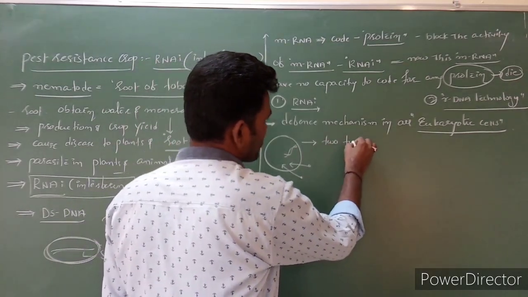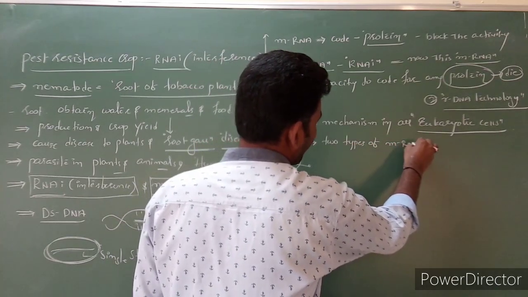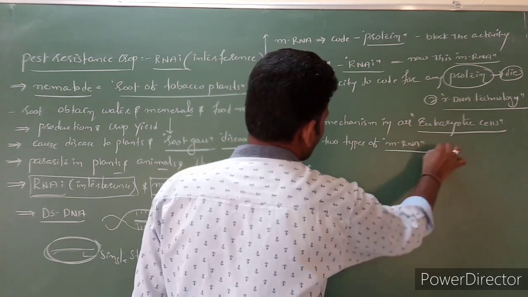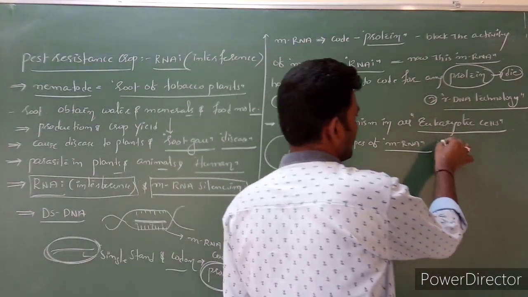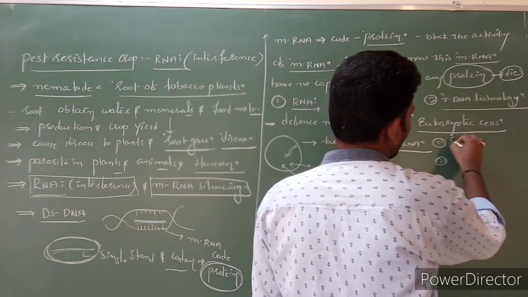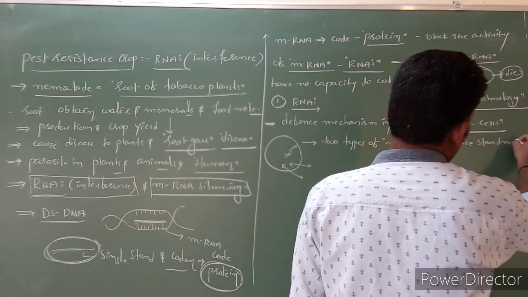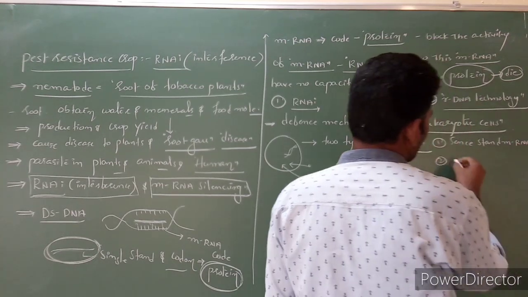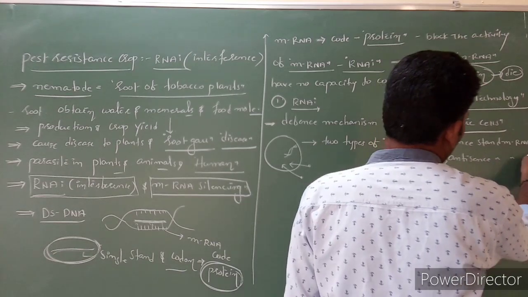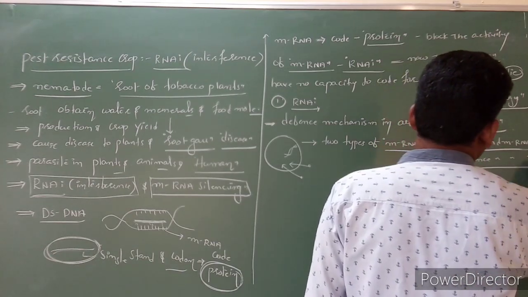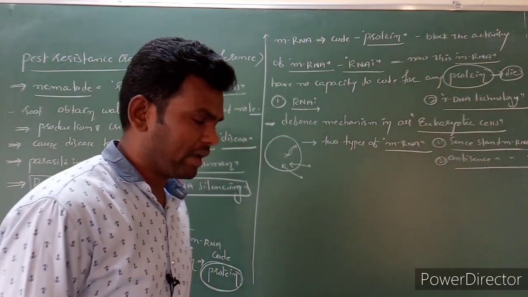two types of mRNAs. One is sense strand mRNA and the next one is antisense strand mRNA.